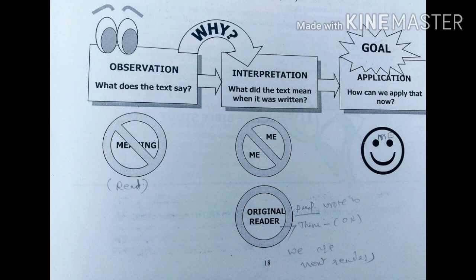And as well, we come to the interpretation. What did the text mean when it was written? So we can see it's not about me, it's not about us, but it is especially the original reader. For example, let us know who is the original reader. For example, the book of Philemon was written by Paul. The author is Paul, and we can see the original reader is Philemon. So this is what we can consider: Philemon is the original reader.